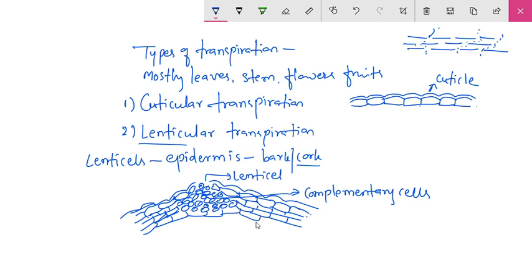So this periderm is the cork tissue. These are the cortical cells.